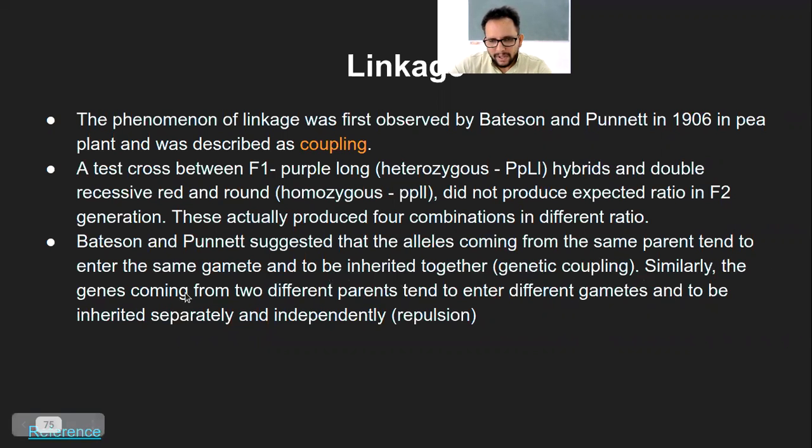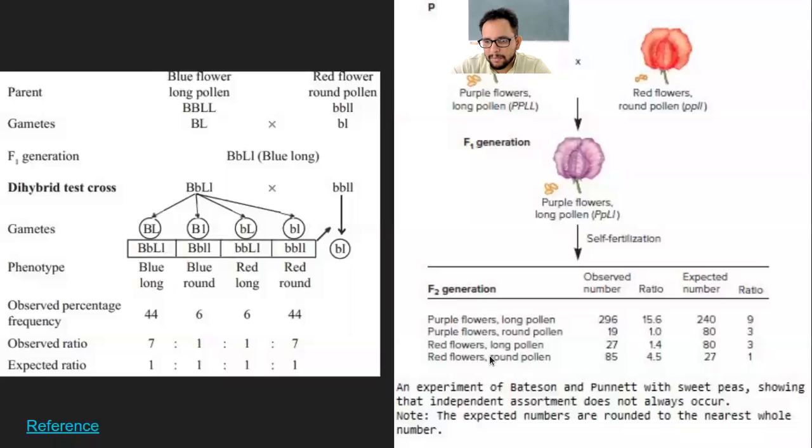Similarly, the genes coming from two different parents tend to enter different gametes and to be inherited separately and independently. For example, when this F2 cross was done, what you get is totally different. So this is purple and round, right? There was no purple and round here, so that is non-parental.